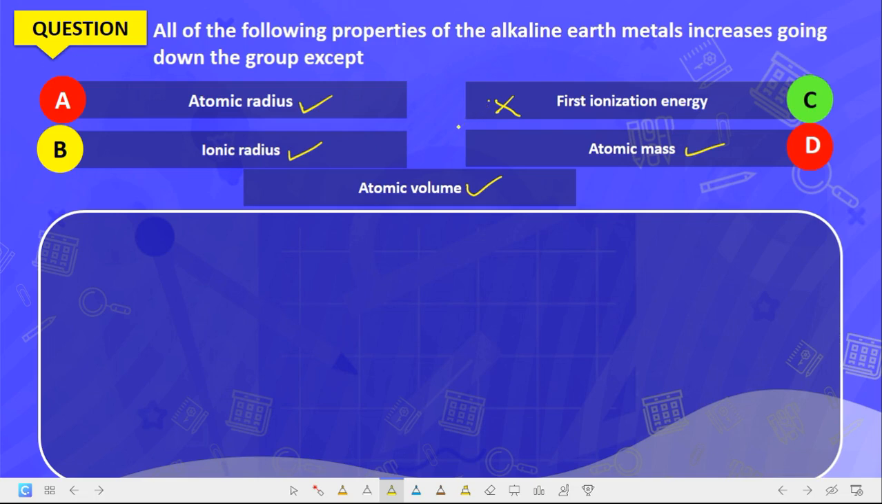Ionization energy decreases down the group. So this is the one that is correct except this. The first ionization energy.